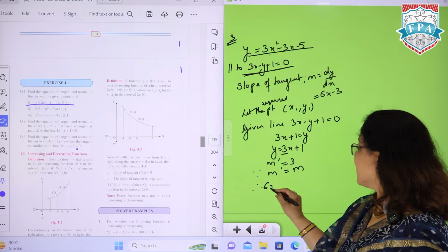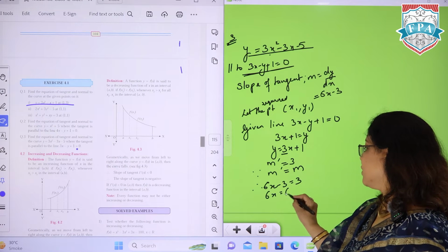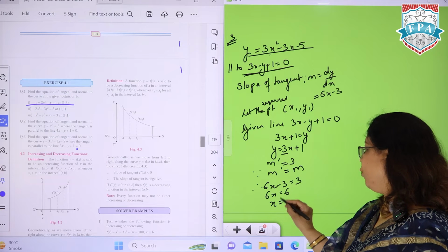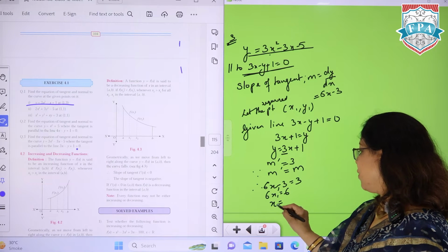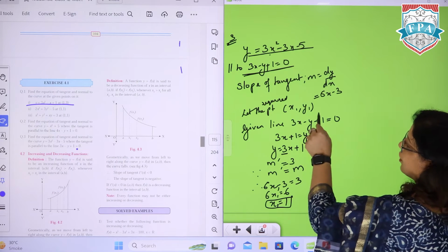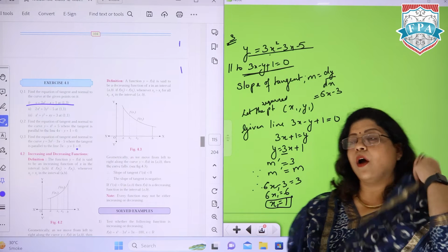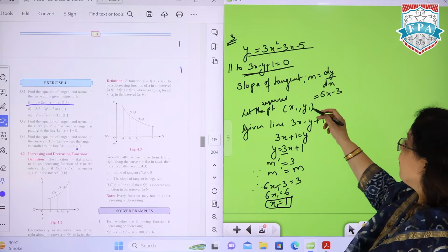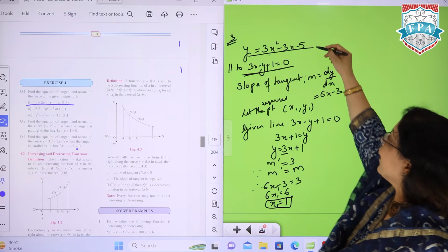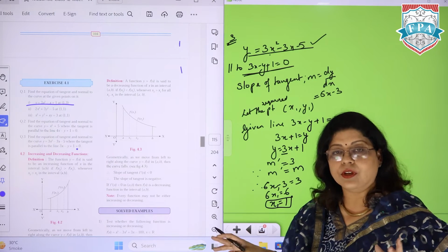Therefore 6x minus 3 is equal to 3, 6x is equal to 6, and this will help you in getting the value of x1, which is 1. क्योंकि हमें किस पॉइंट के लिए चाहिए था, x1 y1. As soon as you get x1, now what you have to find out is the respective value y1. उसके लिए हम main equation में put करेंगे because that's the equation of the curve.